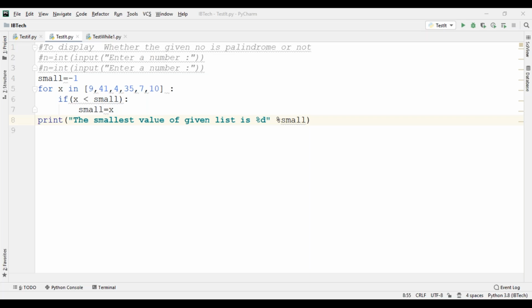Next, once you have imported the array module, you can declare an array. How do you declare an array? The name of the array is equal to array of typecode. Previously I told you, I comma typecode, followed by the list of initializers.